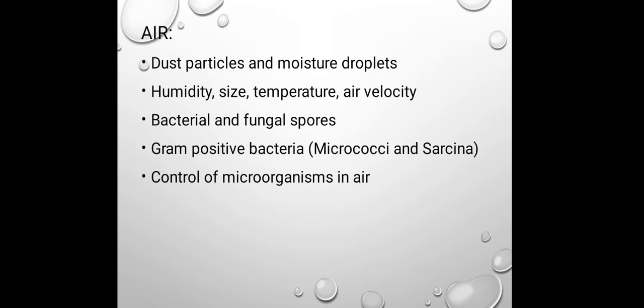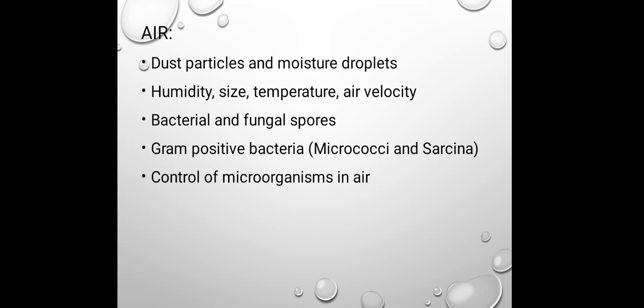Whenever we consider the air, the dust particles and moisture droplets are responsible for introducing microorganisms. The type of microorganisms present in the air depends upon the humidity, the size of the dust particles, the temperature of the environment, and air velocity.